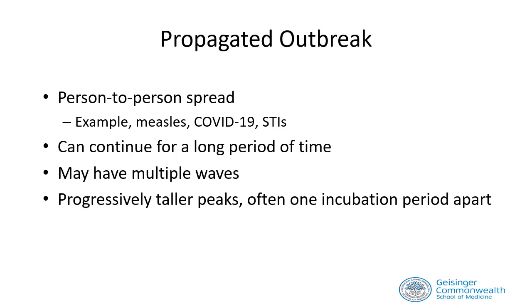When we have person-to-person spread in an epidemic, which is also known as a propagated epidemic or a propagated outbreak, the transmission of infection may continue for a considerably long period of time, and we may see multiple waves in the EpiCurve. If the epidemic is confined within a relatively small geographic area or a small population, then we may see progressively taller peaks in the EpiCurve, often one incubation period apart.